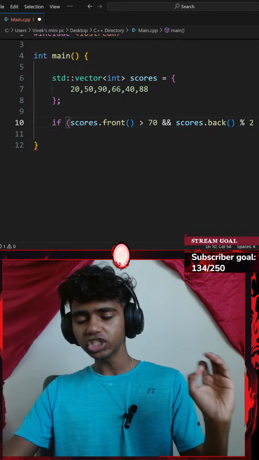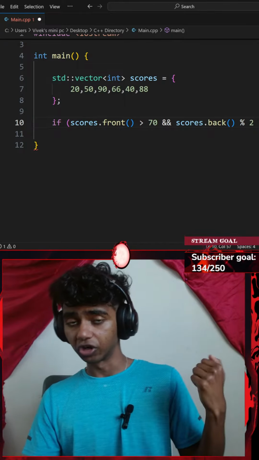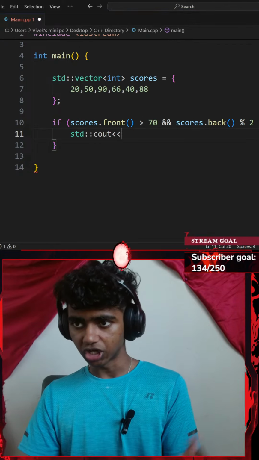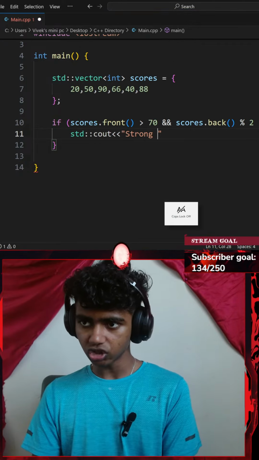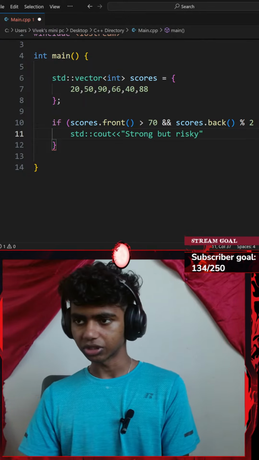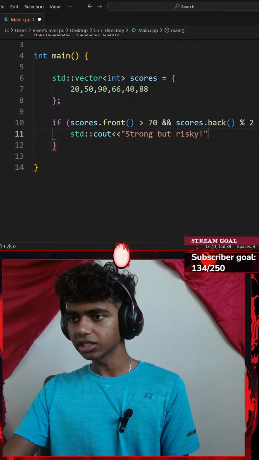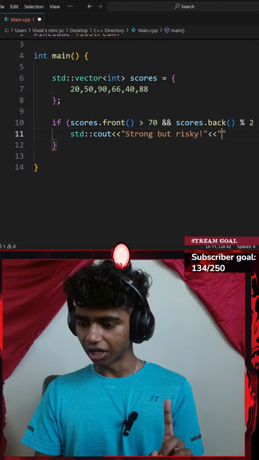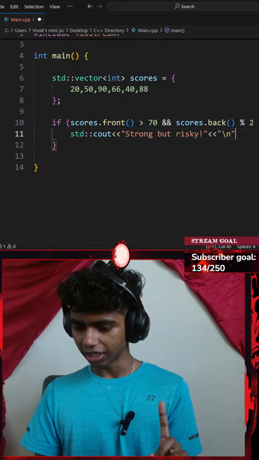I'm going to be printing strong but risky, so I'll go with a pair of curly braces and then add a standard console output with an insertion operator. This is going to be saying strong but risky. Was there an exclamation? There was. Okay, perfect. I will be ending that with a semicolon, but before that I will add a new line. So an insertion operator, new line.